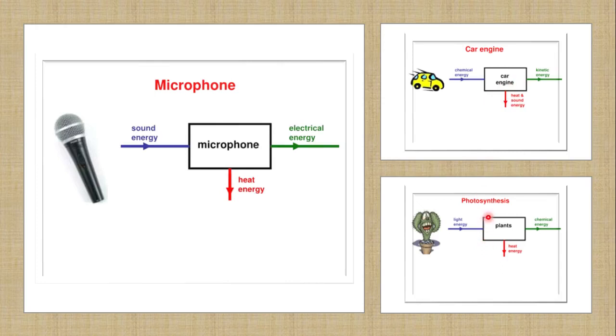A process that is named as photosynthesis. During this process also the energy transformation occurs. How? Plants use or take up the light energy from sun or from some other sources. This light energy is converted into the chemical energy that is stored in the food, and some amount of energy is lost into the environment as heat energy.